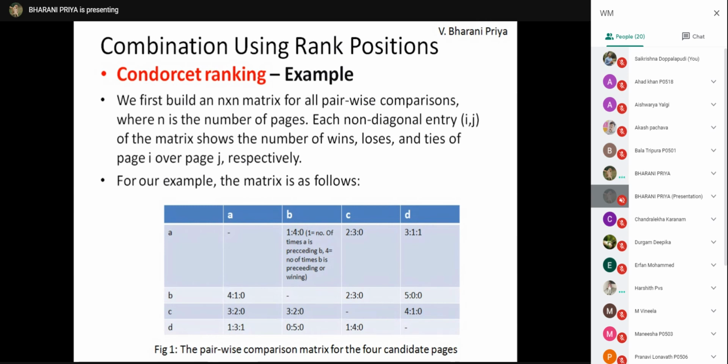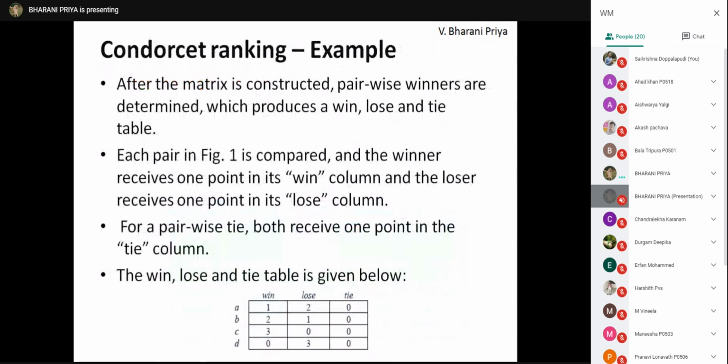Okay, right. So B is preceding A, and B is preceding D, right? Yes, ma'am. So it has 2 ones, one for A and one for D. The number of times it is winning: one time over A, one time over D. So 2. Have you understood?